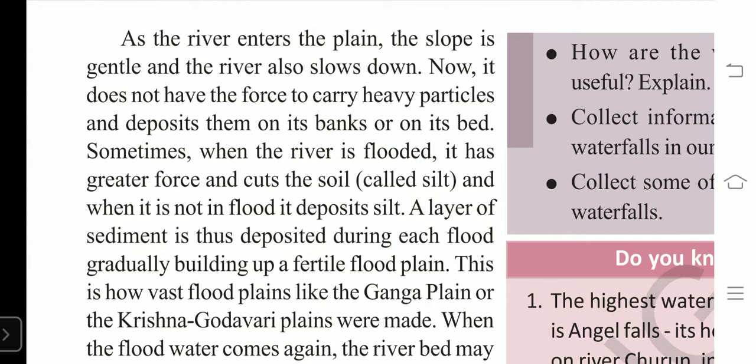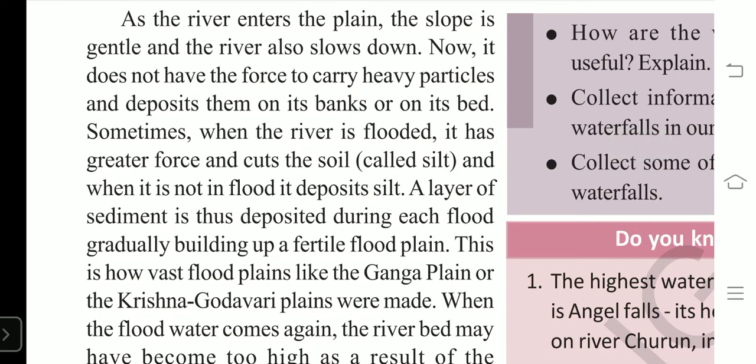Sometimes the river is flooded, when rains are heavy or the water in the river increases. Then we call it flooded. So when the river is flooded, the water in the river increases and has a great force and cuts the soil, and when it is not in flood, it deposits that soil.